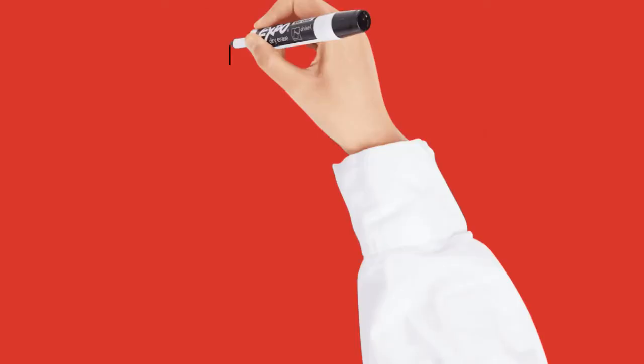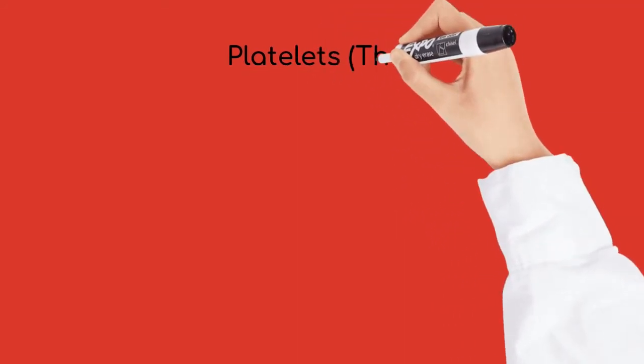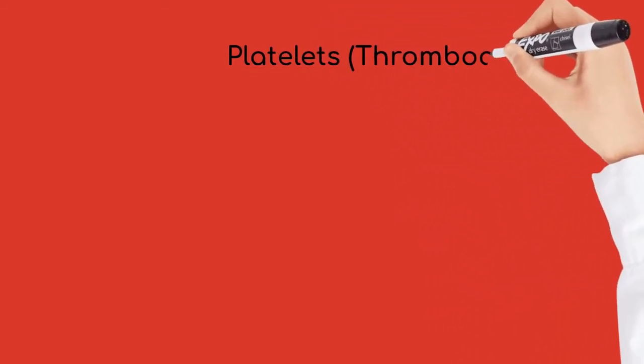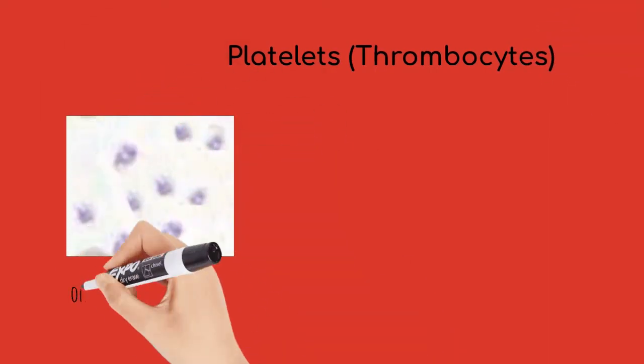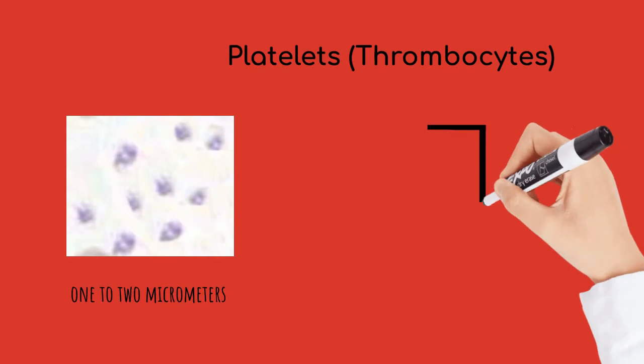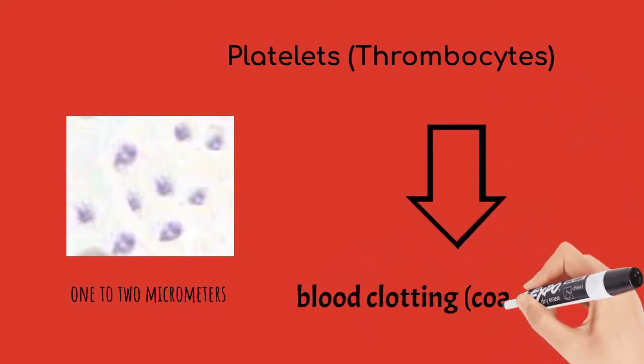Platelets. Platelets, also called thrombocytes, measure between 1 to 2 micrometers in diameter. These membrane-bound cell fragments lack nuclei and are responsible for blood clotting, coagulation.